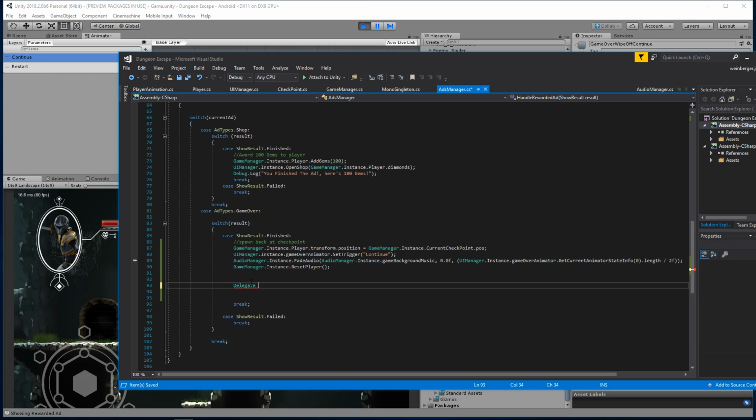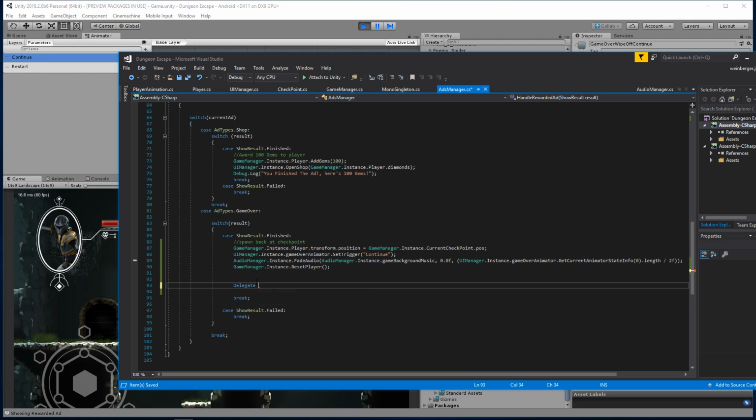This is going to be, what is this? Delegate. Hold on. Just checking the syntax for anonymous methods. Delegate. Okay, yeah. All right, so basically what I want to do is call this function that's going to turn that off.